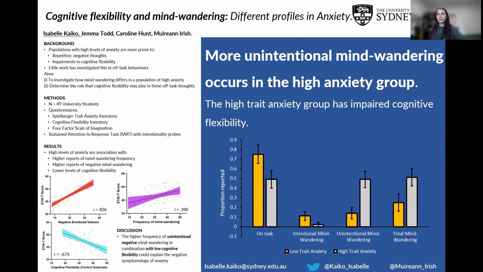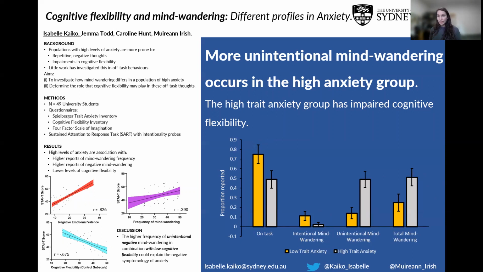Now, if you look at the probe data, we can see that between the low trait anxiety group and the high trait anxiety group, there's a difference in their on-task and off-task behaviors. And if we break these off-task behaviors down a little bit further into intentionality, we see that there's no significant difference between groups in the intentional mind wandering, but we do see a big difference in the unintentional mind wandering category. So this means that more unintentional mind wandering occurs in this high trait anxiety group.